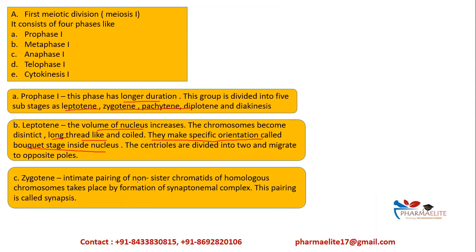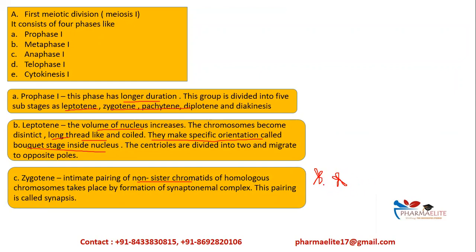Zygotene is the intimate pairing of non-sister chromatids of homologous chromosomes. Now, what are these non-sister chromatids and homologous chromosomes? Homologous chromosomes are the ones which have the identical length, same genetic constituents, and the same sequence. Say these are the chromosomes which we are considering now. So these are the 2 homologous chromosomes. Assume that they have the same length, same shape, and same genetic makeup. So they are homologous chromosomes.